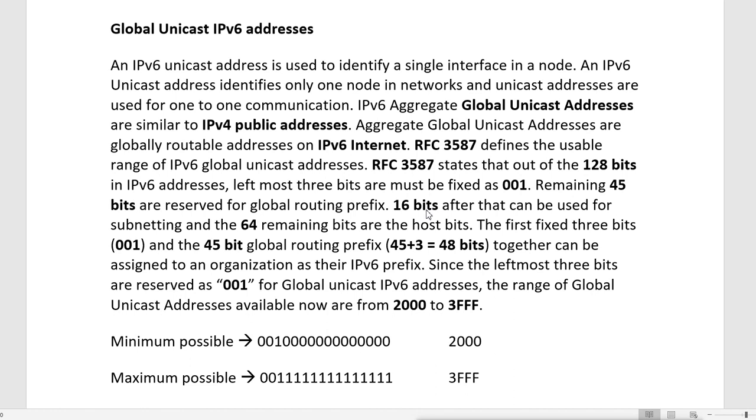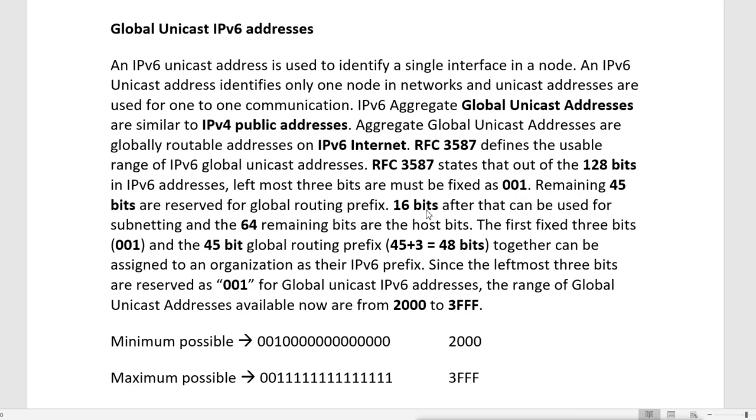But if we want to go to the WAN network, we need the public IP address. If you remember, in IPv4 we have public IP addresses which work in WAN and internet connections. So in IPv6 we have that public IP addresses as global unicast IPv6 addresses. We can compare this to public addresses in IPv4.